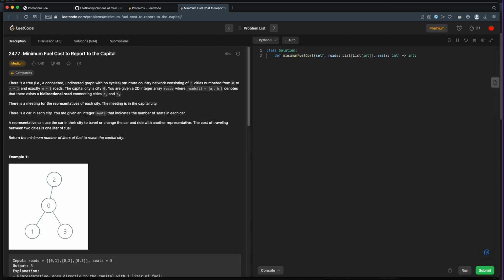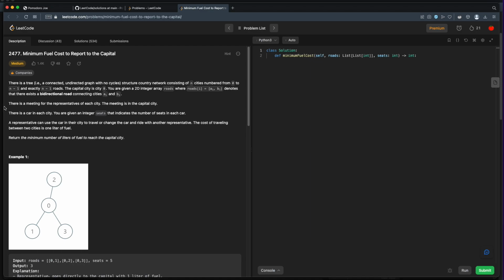Today we're doing LeetCode problem 2477, minimum fuel cost to report to the capital. This is a medium problem. And the problem statement says, there is a tree, i.e. a connected, undirected graph with no cycles. Country network consisting of n cities, numbered from 0 to n-1, and exactly n-1 roads. The capital city is 0. You are given a 2D integer array roads, where roads at i is equal to a i, b i, denotes that there exists a bidirectional road connecting cities A and B.